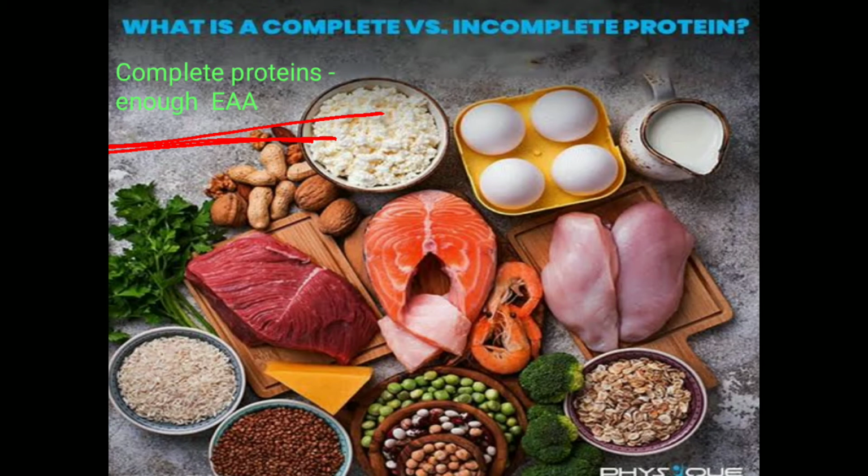If you are an adult with no physiological problem, then you can obviously get the amino acids from incomplete protein, which can meet your daily requirement. But still, if you have complete protein on a daily basis, then your growth rate will be higher and your immunity will be stronger.